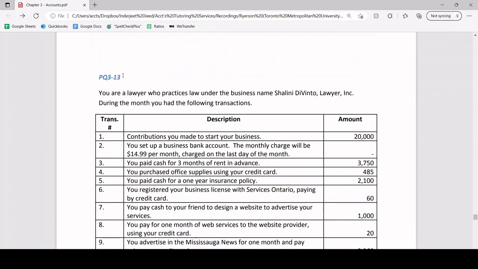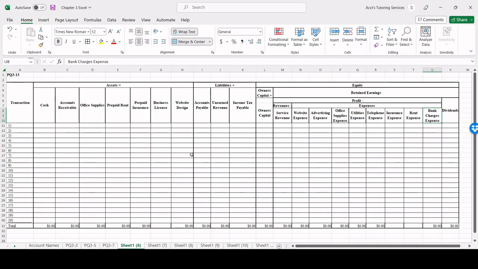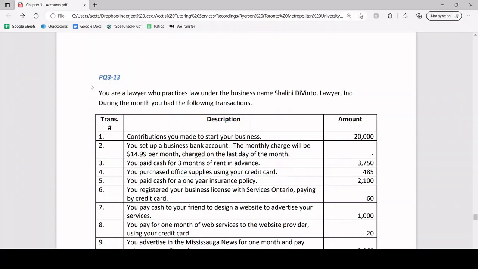Now we're going to go into PQ3-13, which we're going to perform in this big worksheet over here. So it is always important to put yourself in the shoes of the actual question at hand. So you are a lawyer. So you practice law, simple as that. So let's dive right into the transactions.